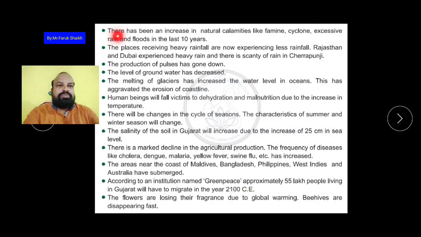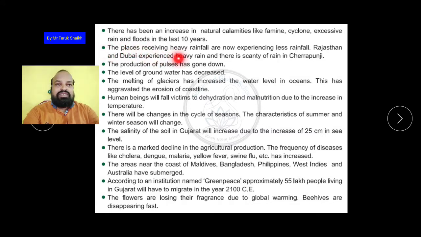There has been an increase in natural calamities like famine, cyclone, excessive rain and floods in the last 10 years. Because of this, floods occur in different regions. There was so much flood in different parts of India, and we are also experiencing heavy rainfall, and that is what we are experiencing from the last 10 years.